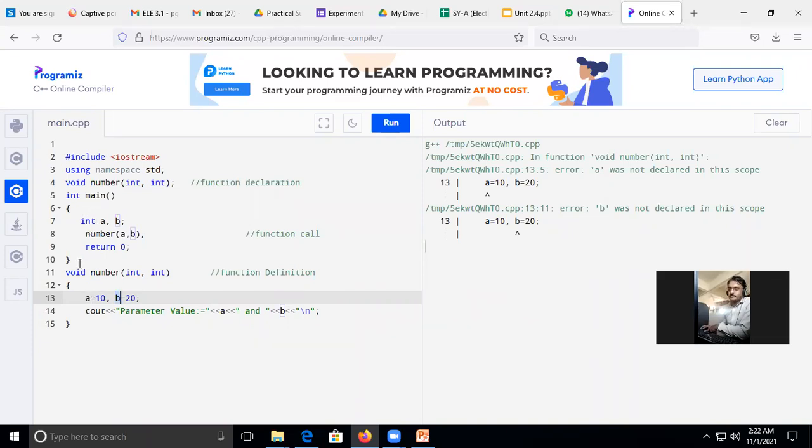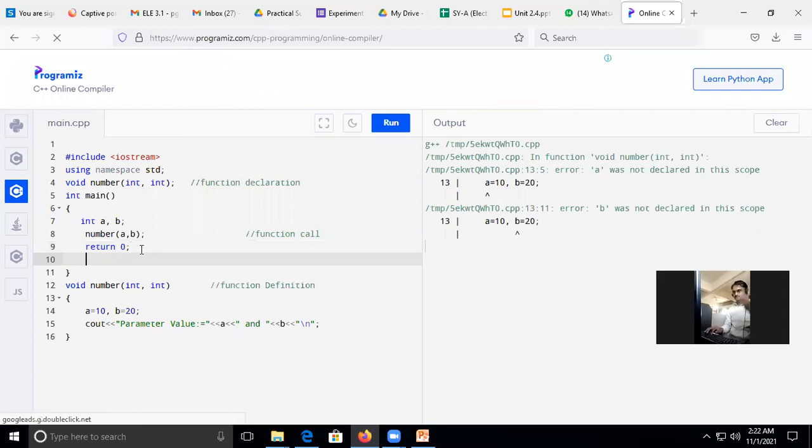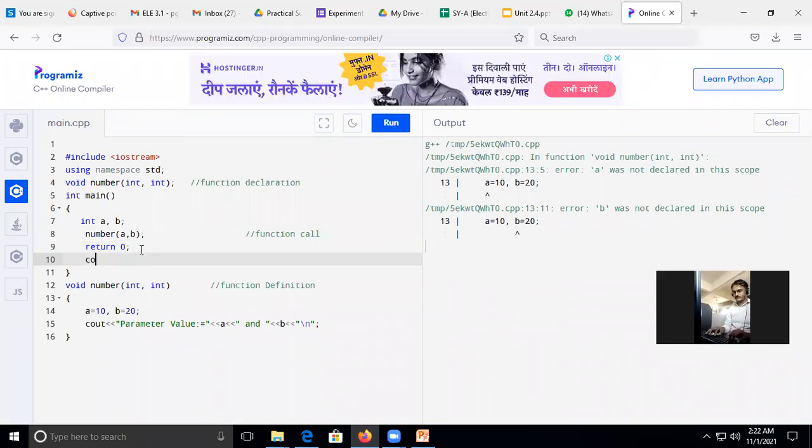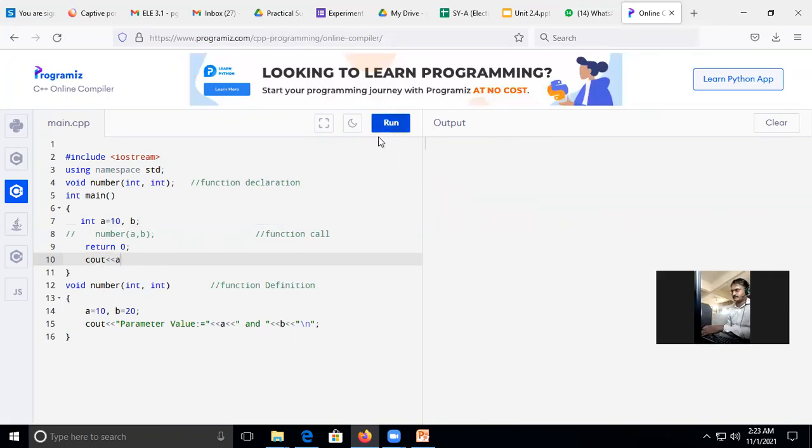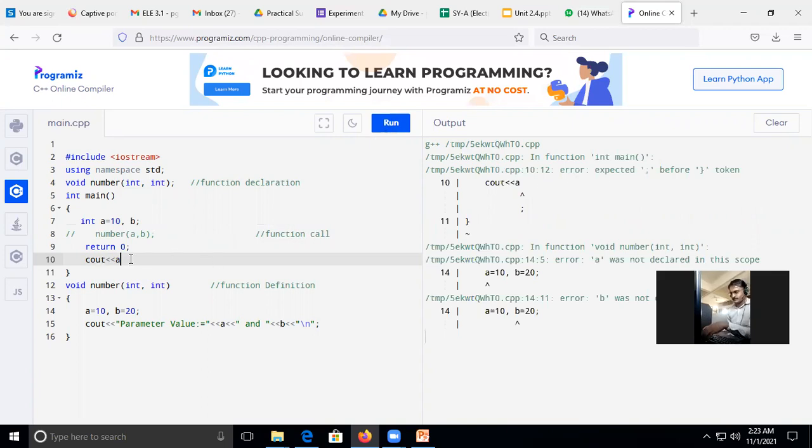Because it is initialized inside the main function. So here, okay, I will go for your sake. Just I will write cout. Okay, I will not call this function now. Cout. Sorry. Here I will write A is equal to 10. Cout A. Okay. Just check, as this function is not called, so it will not raise an error. So a semicolon is missing.